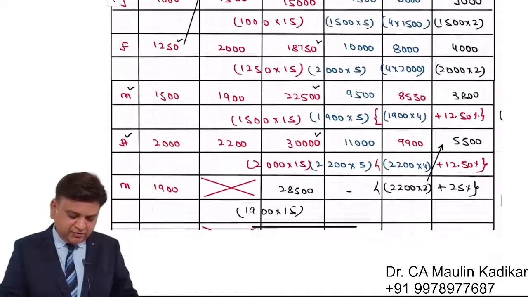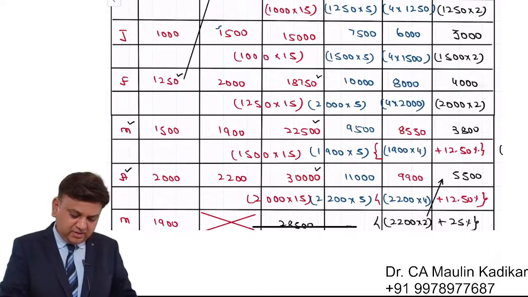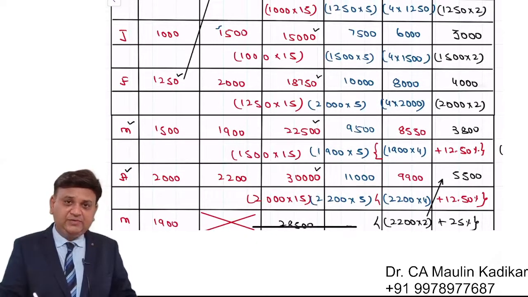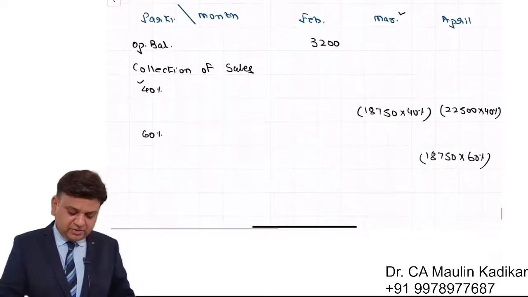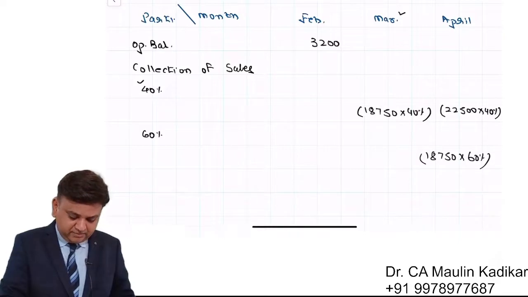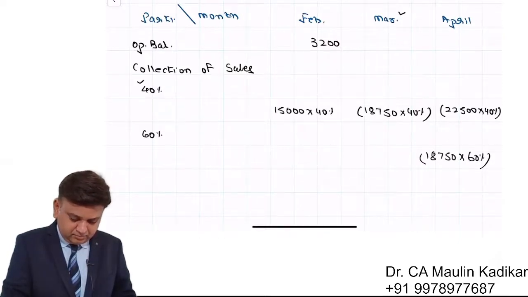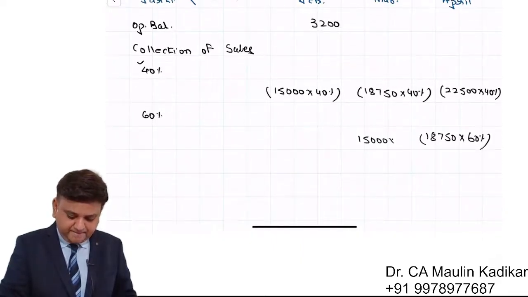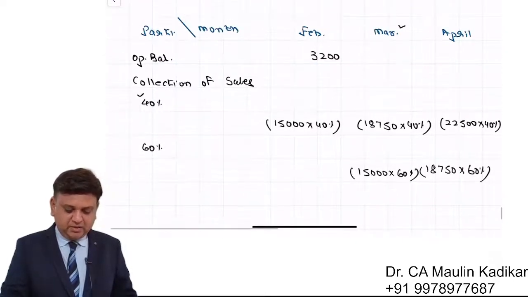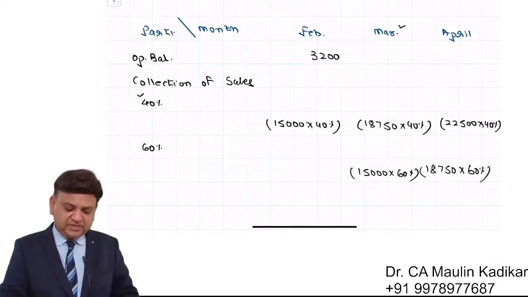Okay. Before February, it is January, and sales of January is 15,000. So 40% of 15,000 will be collected in February, and 60% of 15,000 will be collected in March. Before January, it is December.